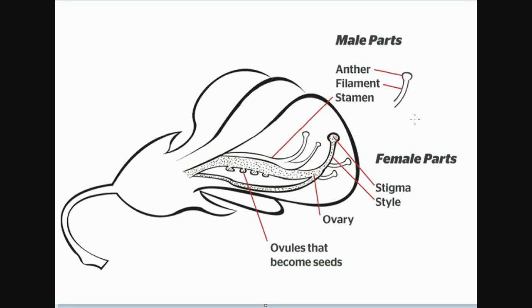Emasculation is basically a technique known as removal of stamens. The stamen is basically the male part, made up of the anther and filament. The stigma and the style make up the female parts. So what happens here is, there is an A parent and a B parent. He selected the A plant to be female and the B to be male.